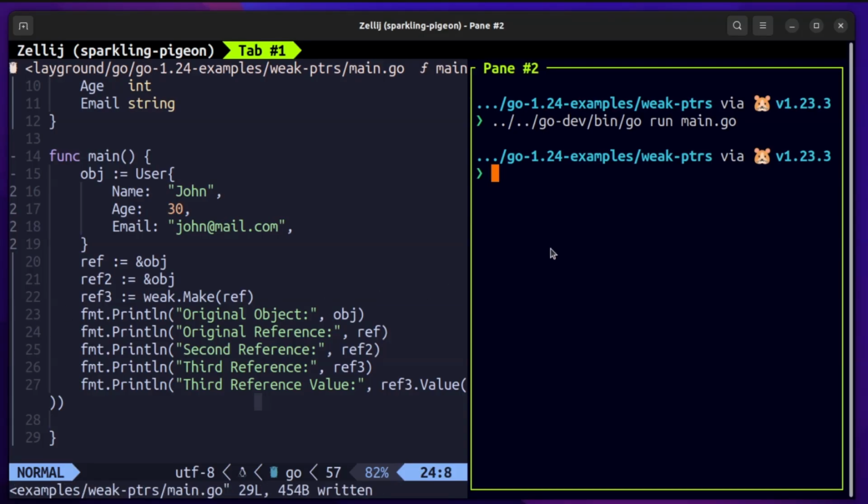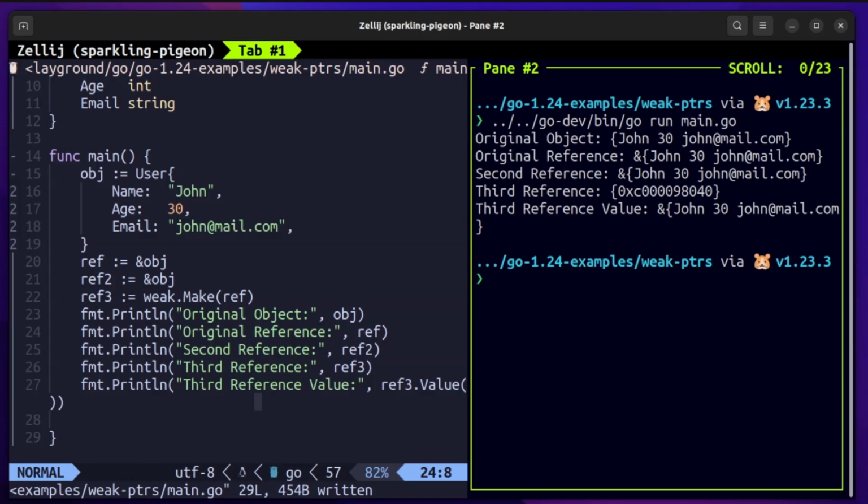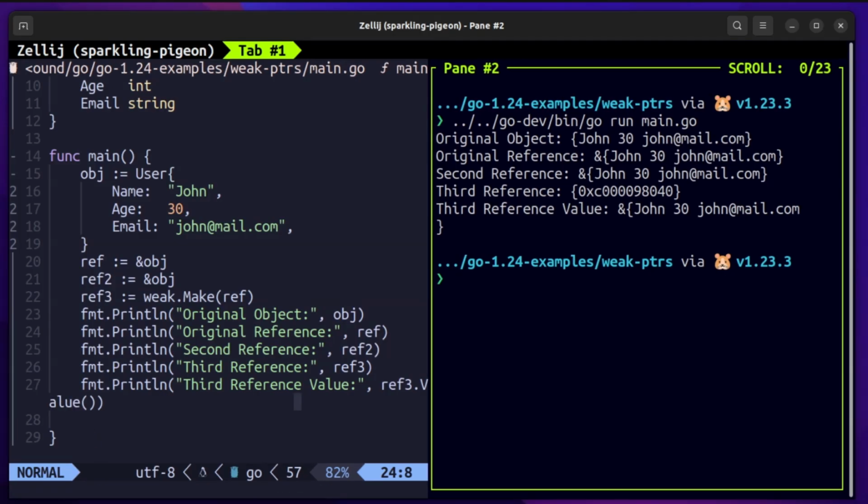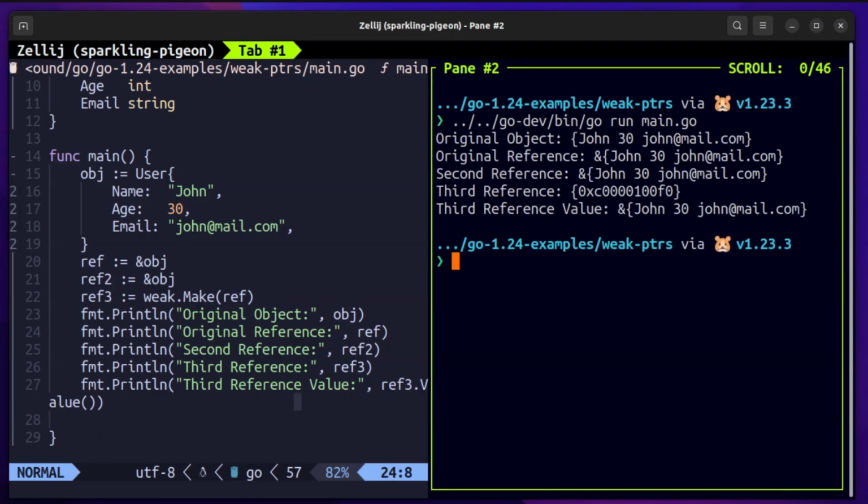It is a memory address of the intermediate unique pointer that will be used for the actual fetching of the object. The third reference is still pointing to the original object. So if we grab dot value, that will fetch out the actual value of this object. So we use value to get the object from the weak pointer that we are referring to.